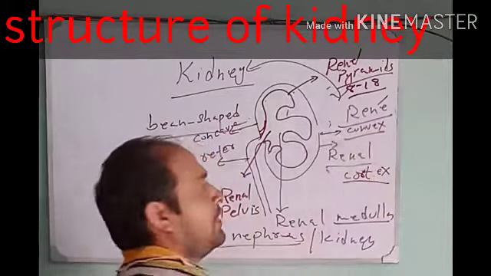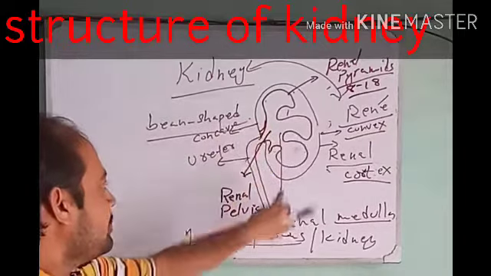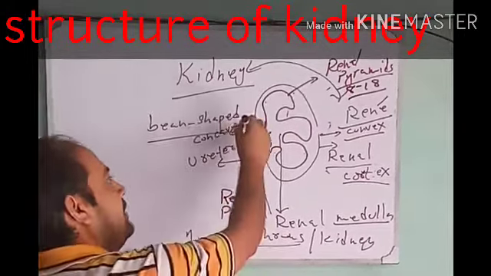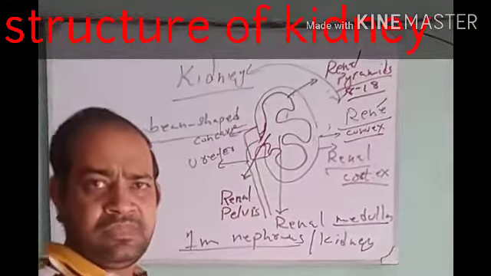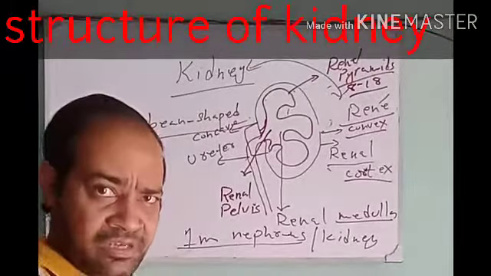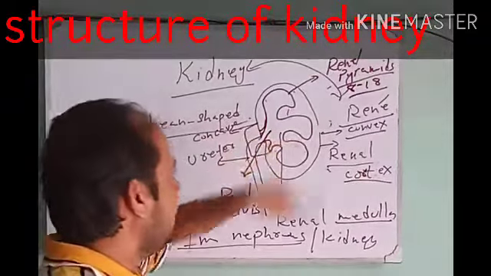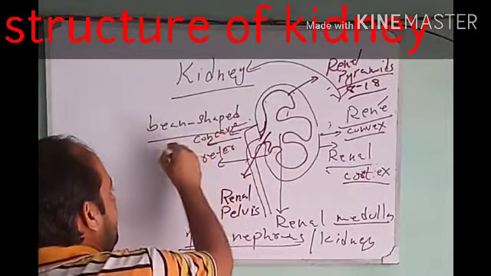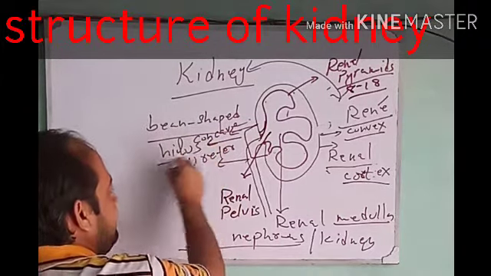side. You see, the ureter is coming outside of the kidney from the concave side, and this area starting from here to here is more depressed, more pressed, more compressed. This small area of the concave side of the kidney is called hilus.